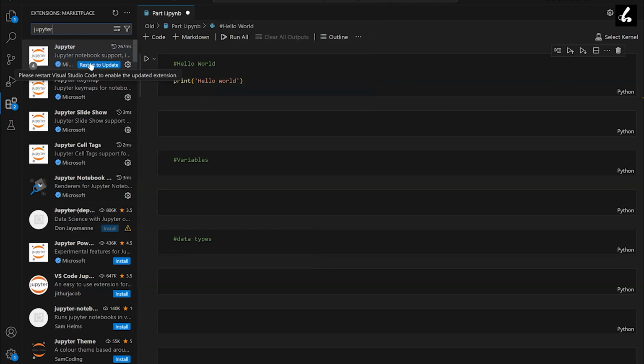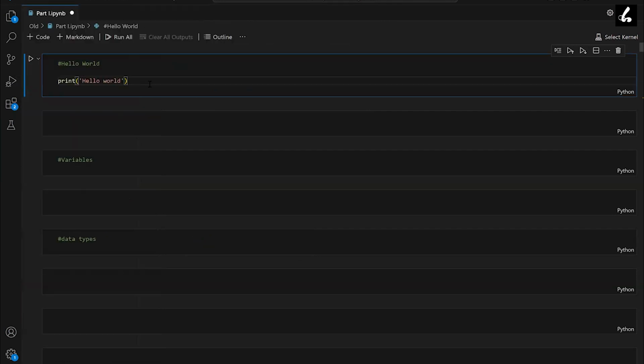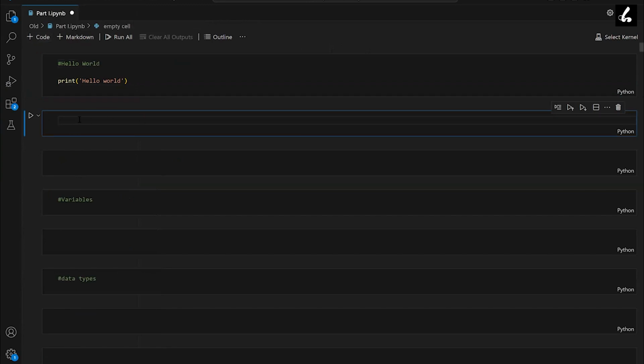Then I'll create a new file, and I'll select the language as Jupyter, environment as Jupyter. So it will open this Jupyter. Then you can create a new file, and you can do the testing here. You can create different cells: you can click on this plus button, code, and by clicking on code it will create a new cell.